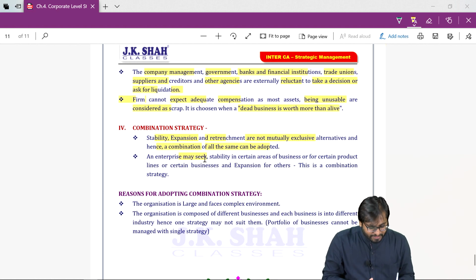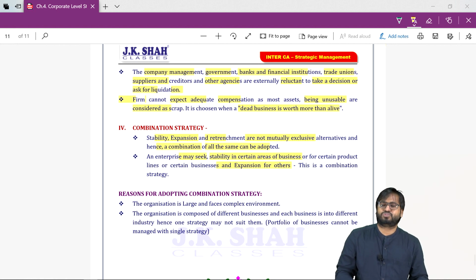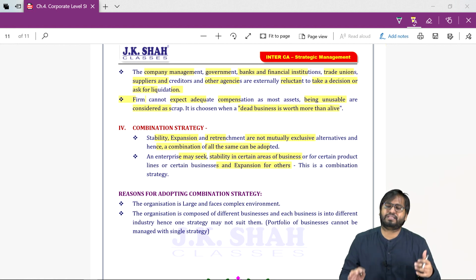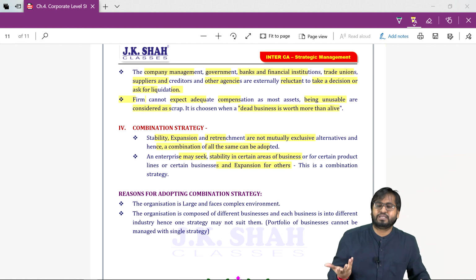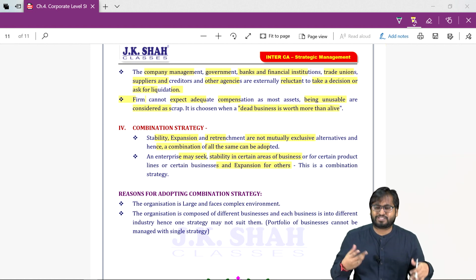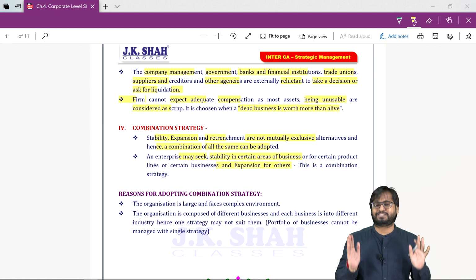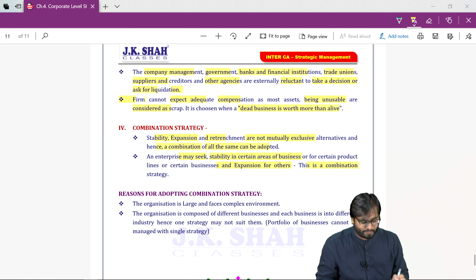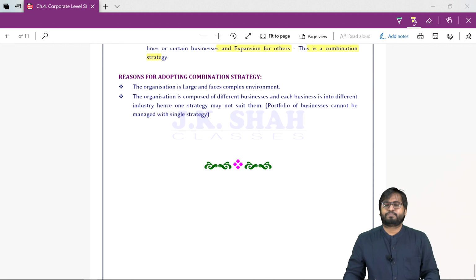An enterprise may seek stability in certain areas and expansion in others. So in one business you may seek stability, in another you may seek expansion, and in a third one you may also go for retrenchment. The choice is yours. Multiple products, multiple businesses. So this is the combination strategy.